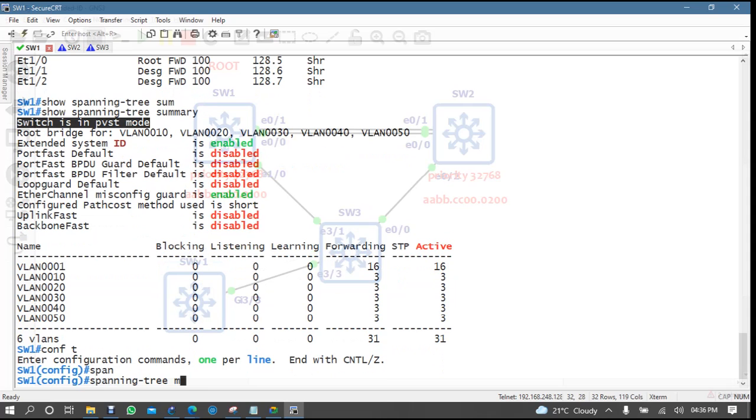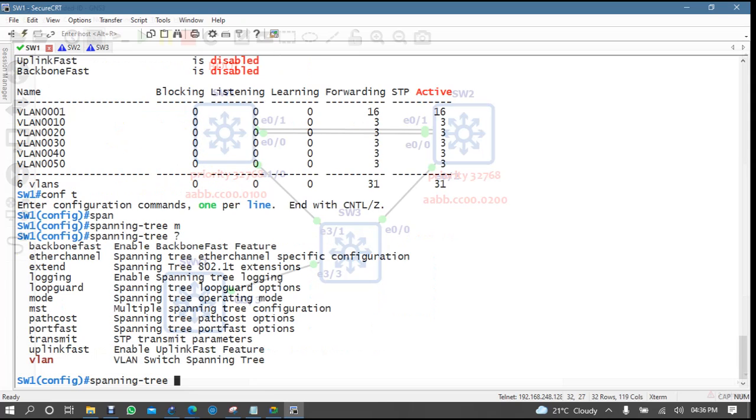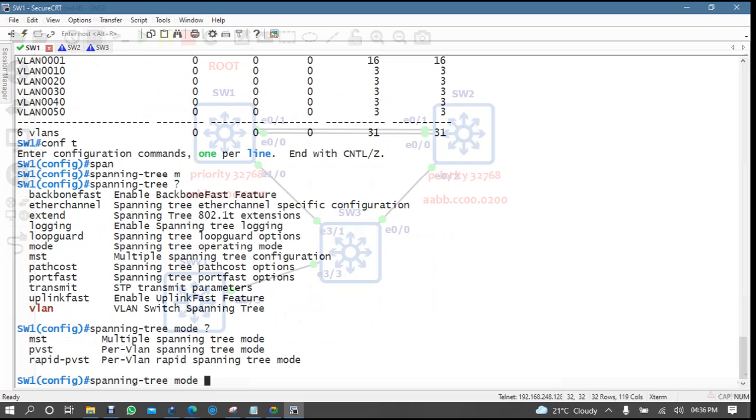spanning tree mode, there's MST, PVST, rapid spanning tree. Does my switch support normal STP? No, my switch is supporting PVST.